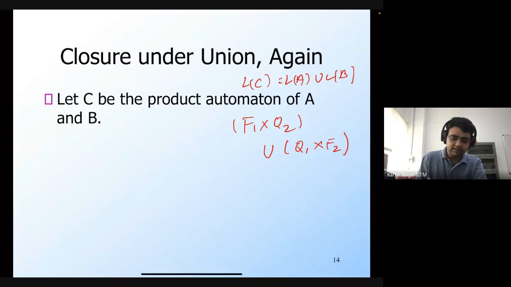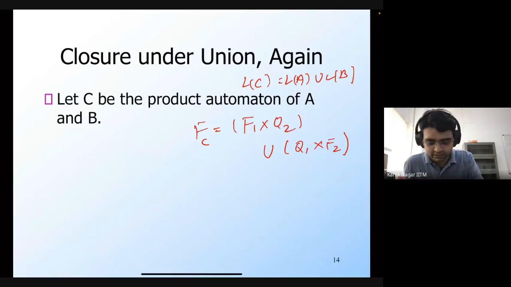So this should be the final states of the automaton C. The reason is that if you end up in one of these states, then you know that either the automaton A or the automaton B is in the final state. Which means that the string is either in the language of A or it's in the language of B. So that's why this would be the final states.